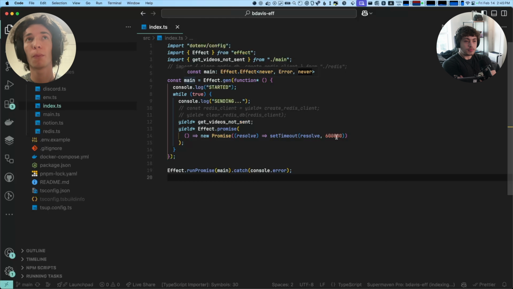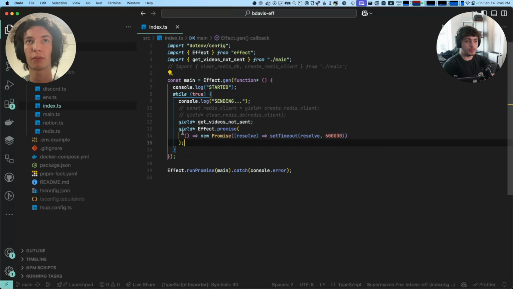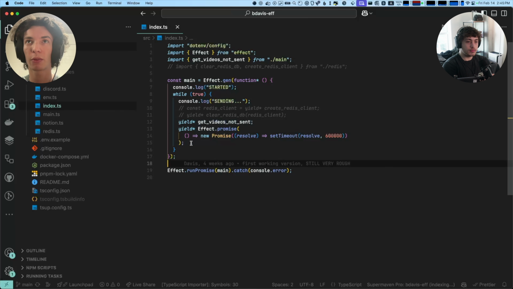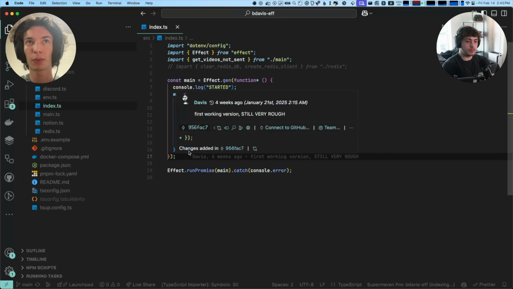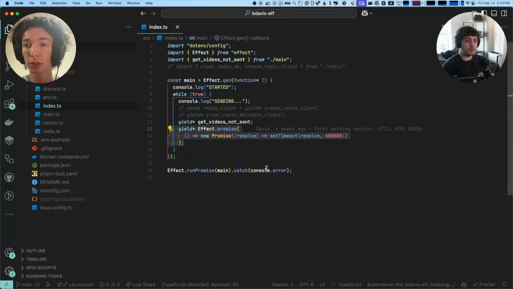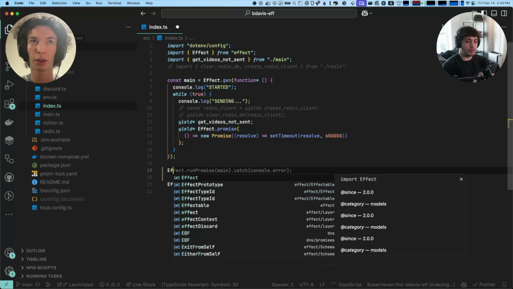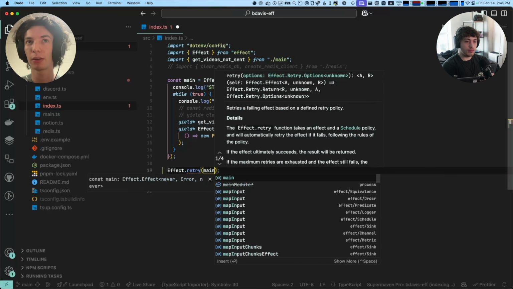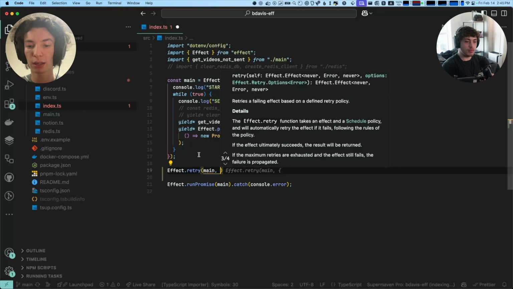So the whole main loop here is we do this get videos not sent, which is the core logic, and then we run this on a repeat forever. The first thing right away that I see that could be changed here is using this setTimeout in this way to do a retry. Effect actually has a combinator for this. It's called Effect.retry. And with Effect.retry, we can take any effect, like main for example, and then provide it what's called a schedule.